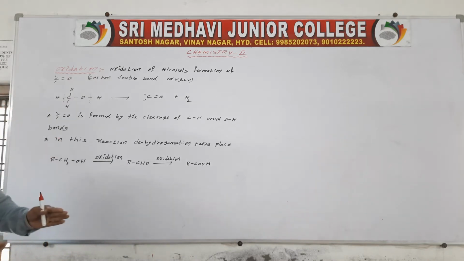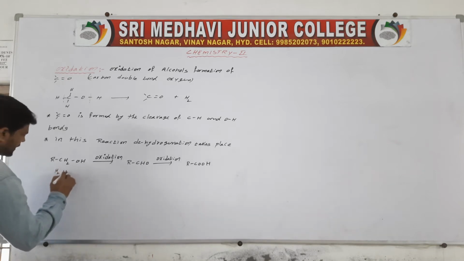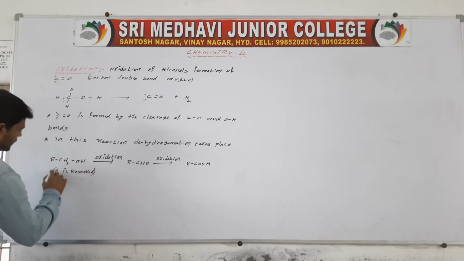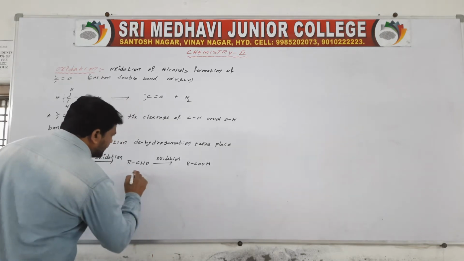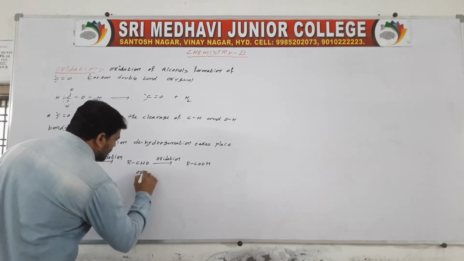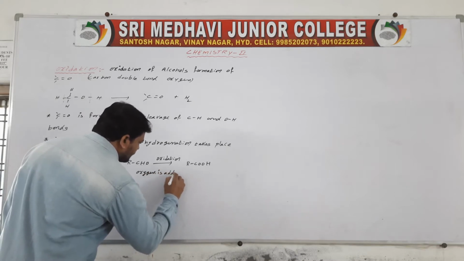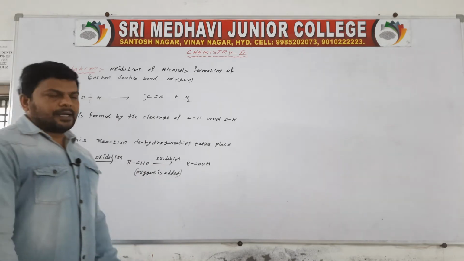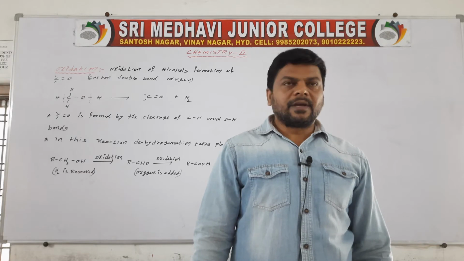Here hydrogen is removed, H2 is removed, that is oxidation. Here oxygen is added. Both are oxidation reactions.